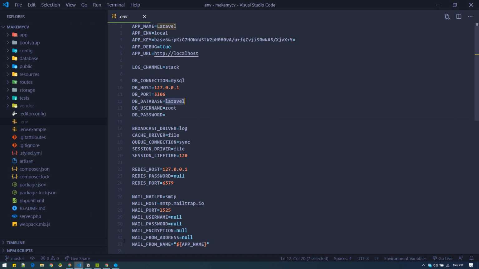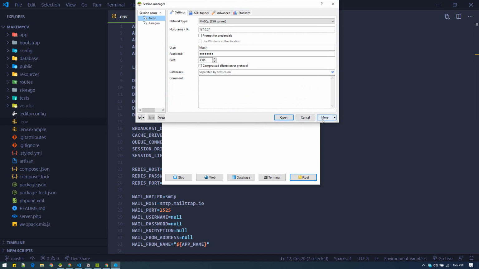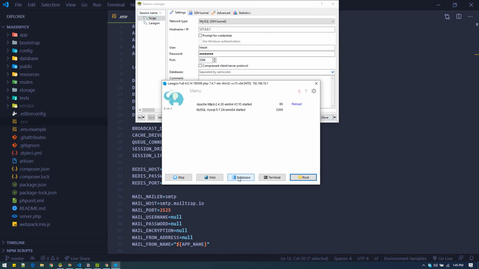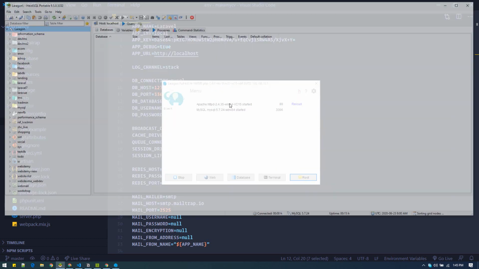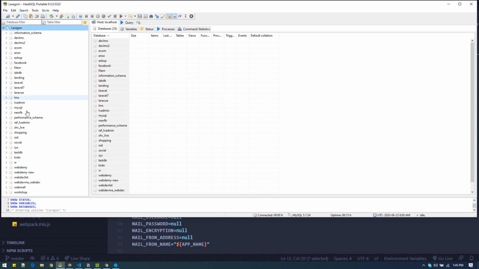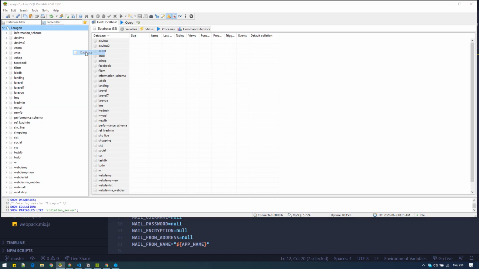So first thing, we need to create a new database, right? We will store everything in our new database. You can open up a new database, whether you are using SQL Workbench or whatever client. If you are using Laragon, just hit on database, it will open up this window, and here you can open like this, and you'll see the list of databases. You might not have this many, so just right click on Laravel, create new database.